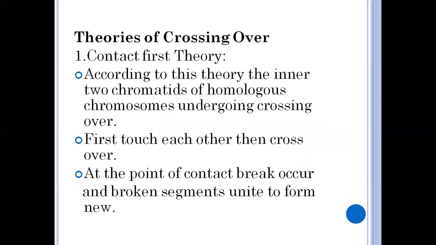So there are some theories to explain crossing over. The first theory is the contact first theory. According to this theory, the inner two chromatids of the homologous chromosomes undergoing crossing over first touch each other. The inner chromatids contact each other, and then crossing over takes place.